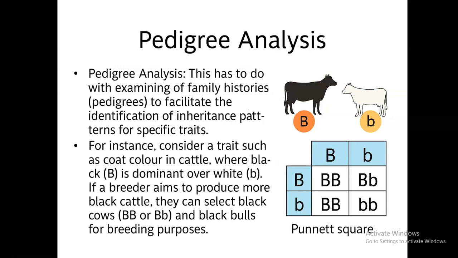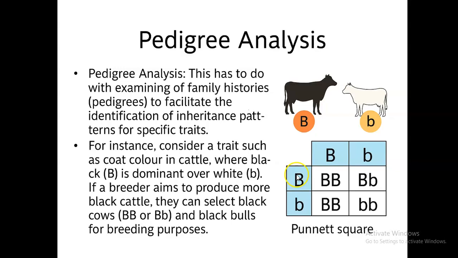So if we want to breed cattle that are black in color, we know that we will go for an animal that has capital B dominant, or that is heterozygous in nature.